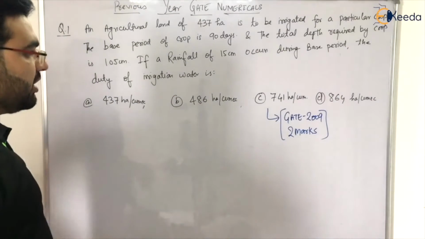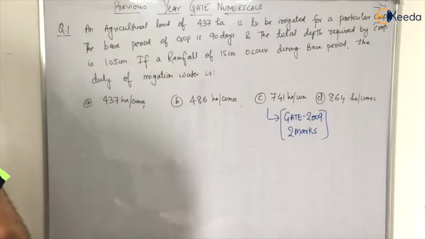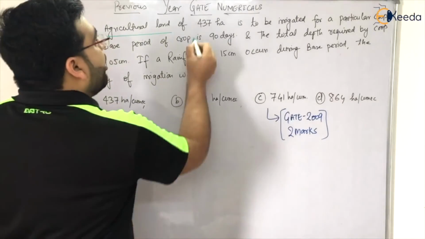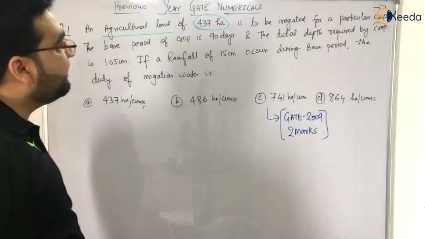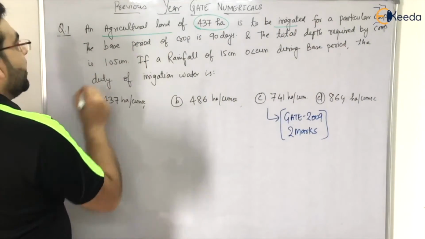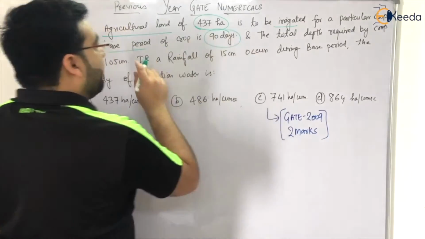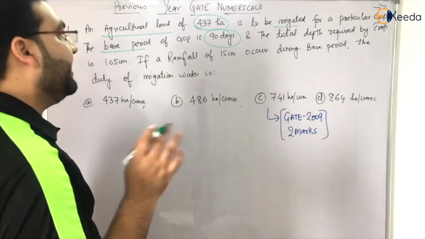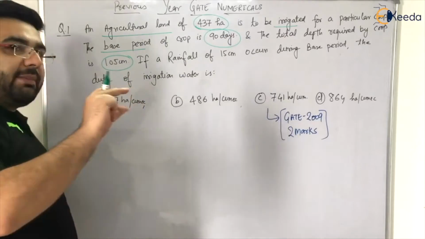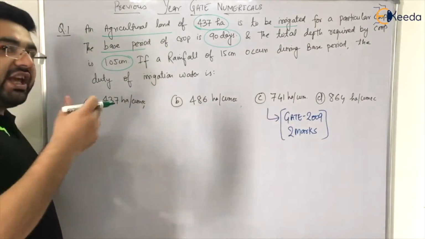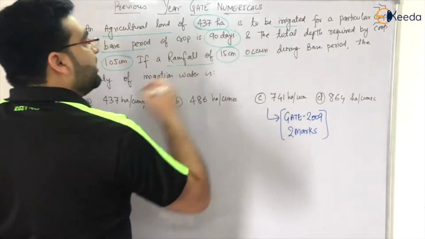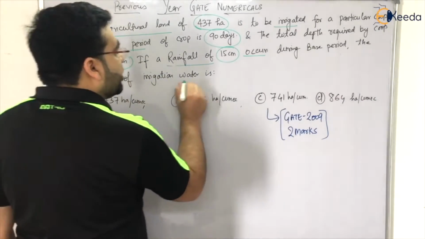Now this question was asked in GATE 2009, 2 marks. The question is, an agricultural land of 437 hectares is to be irrigated for a particular crop. The base period is 90 days, and the total depth required by the crop is 105 centimeter. The total depth means delta, right? So depth required for irrigation is known as delta, is 105 centimeter. If a rainfall of 15 centimeter occurs during base period, the duty of irrigation water is how much?